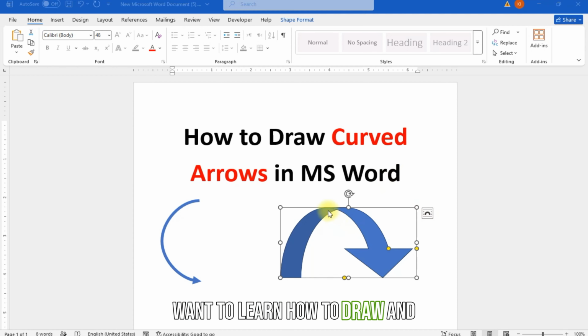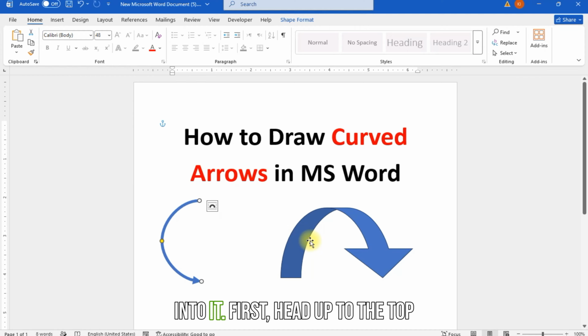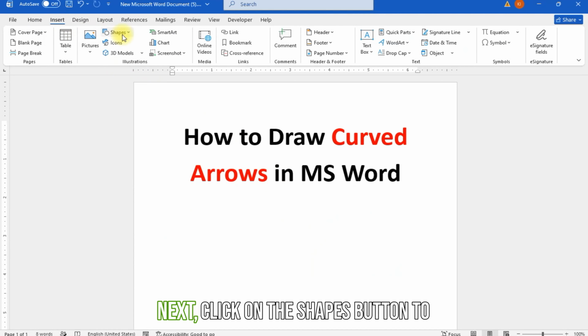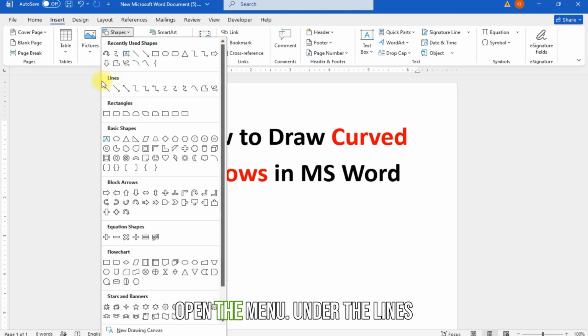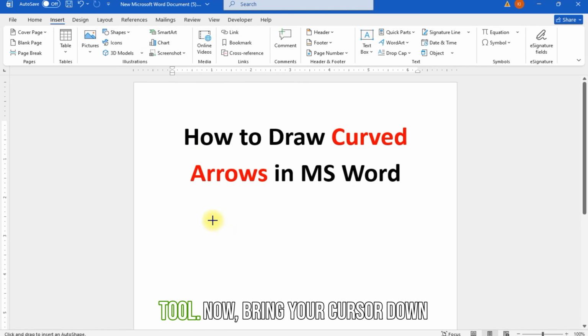Want to learn how to draw and customize curved arrows in Microsoft Word? Let's get right into it. First, head up to the top menu bar and click on the Insert tab. Next, click on the Shapes button to open the menu. Under the Lines category, click and select the Curve tool.